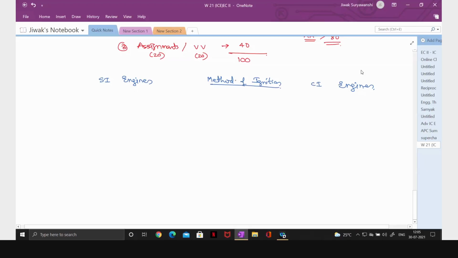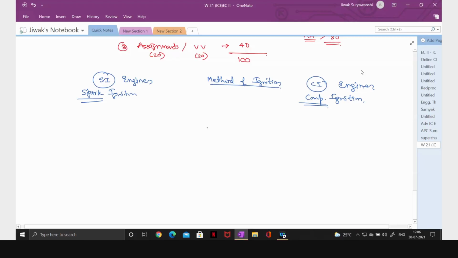On that basis, we are categorizing it as spark ignition and compression ignition. So here we are using some external agency, a spark plug. Here the ignition is taking place. There is auto ignition or spontaneous ignition, and for that you have to use a higher compression ratio.